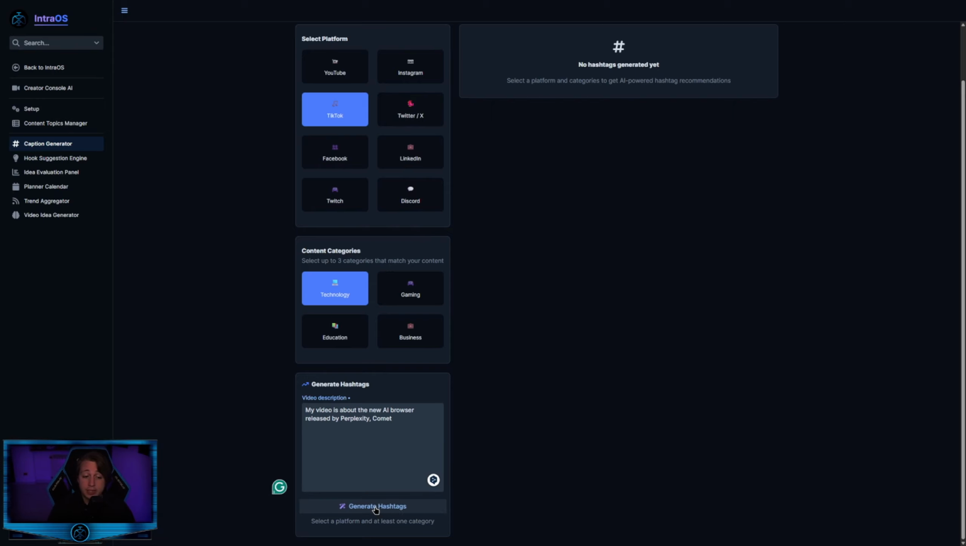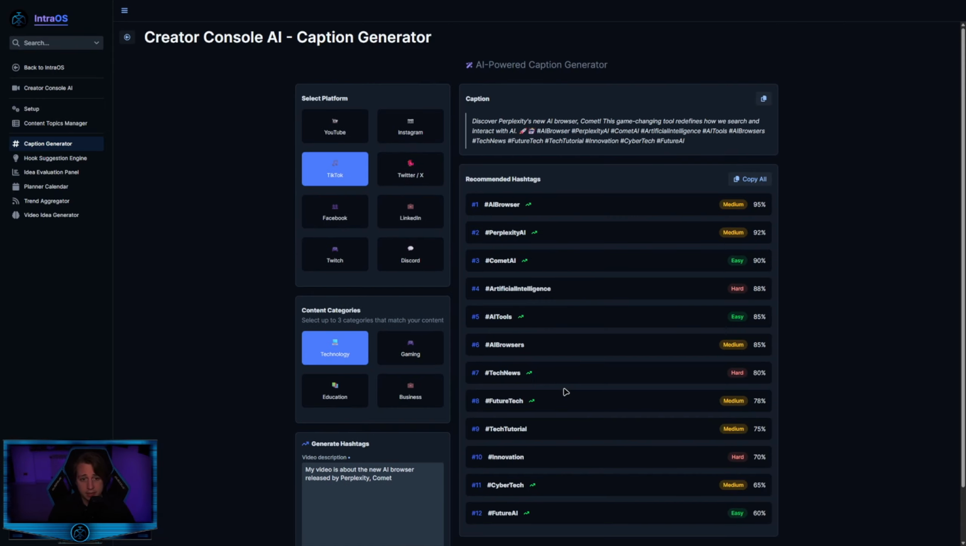Let's click on generate hashtags. You can see after a couple of seconds the AI will generate a list of hashtags for us, and even the full caption ready to publish on social media.